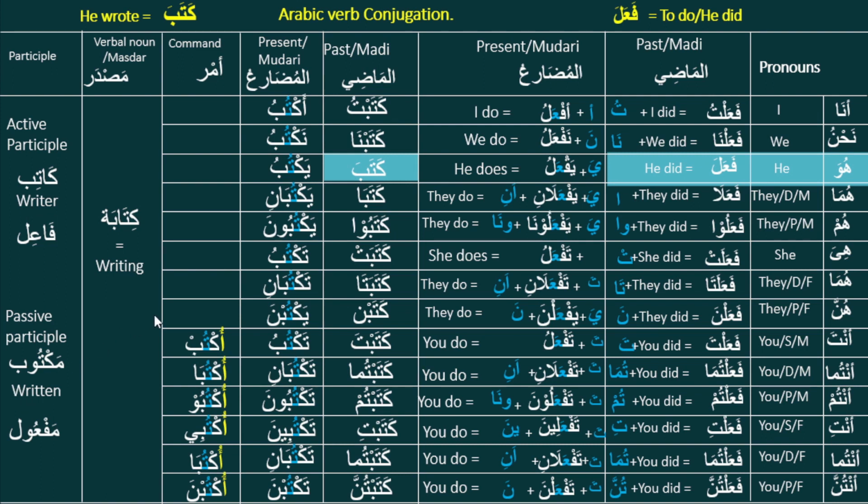So this is the conjugation chart for our new verb kataba. We can group these 14 verbs like this. The first group is third person male, three verbs, present and past. The second group is third person female, group three could be second person male, group four second person female, and group five is first person singular and plural. So this is our verb conjugation for the verb kataba.